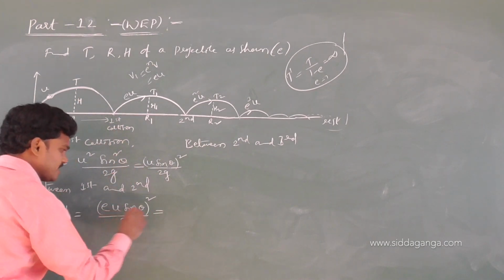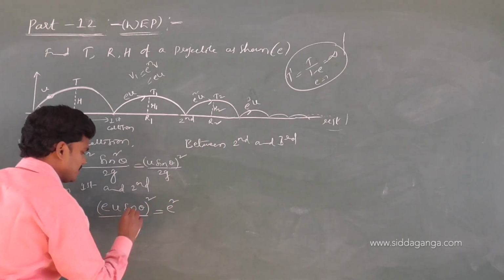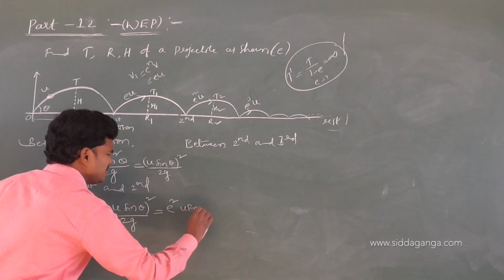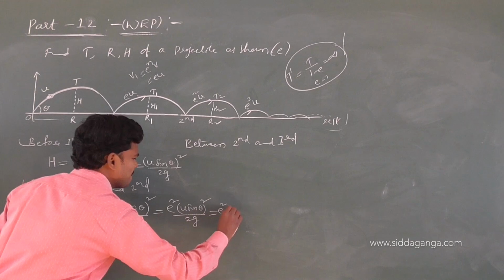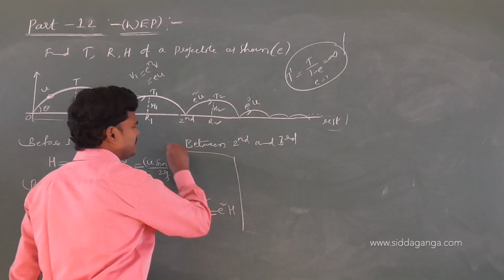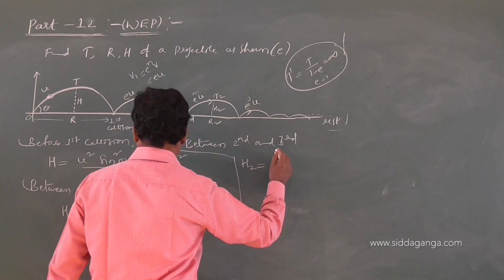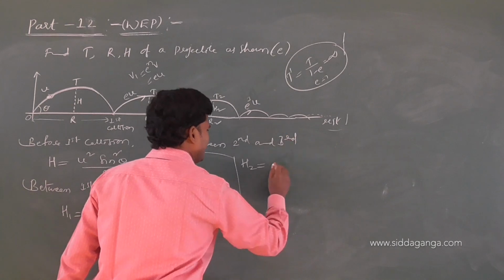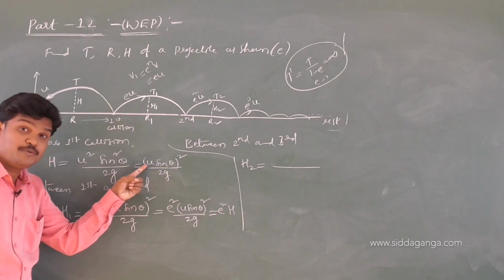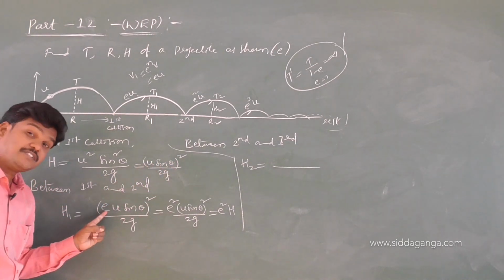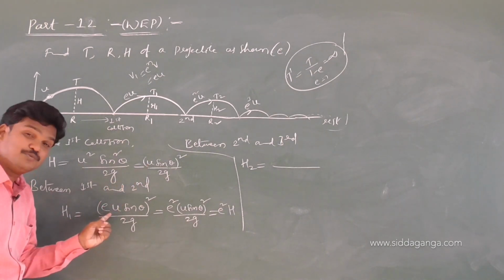So this can be written as e square. Let me write e square outside: U sin theta whole square by 2g. This is e square H. Observe the third, between second and third, H2. First, U sin theta by 2g whole square. Next case, U becomes eU.